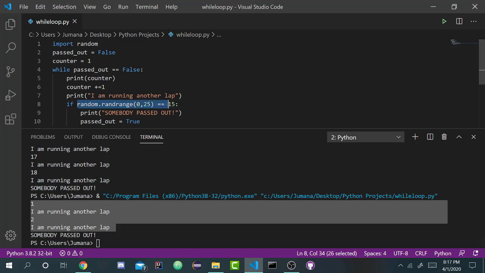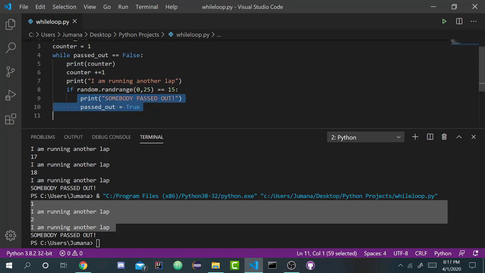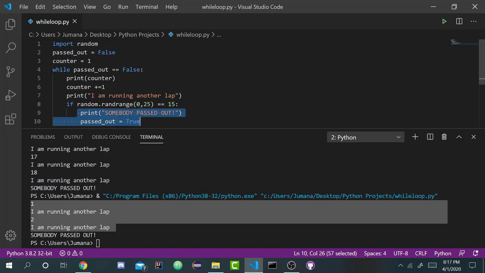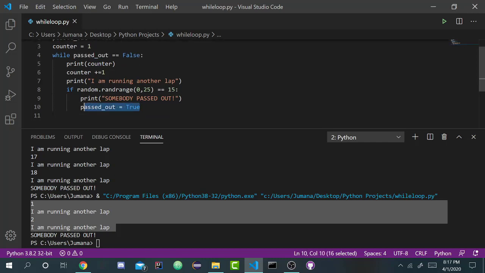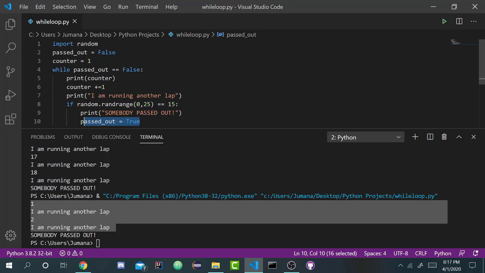Until finally somebody passes out. And when somebody passes out, you're going to set that passed out value to be true. Then after you finish running this lap, you're going to go up here into the condition and test it. Has somebody still not passed out yet? That's basically what you're checking here. And you're going to say, well, no, actually, somebody passed out, because the passed out value is equal to true.